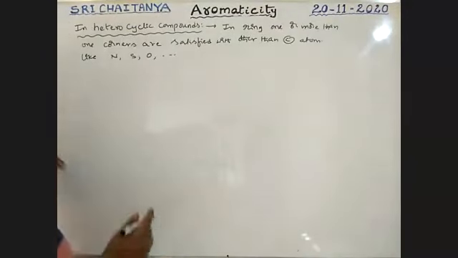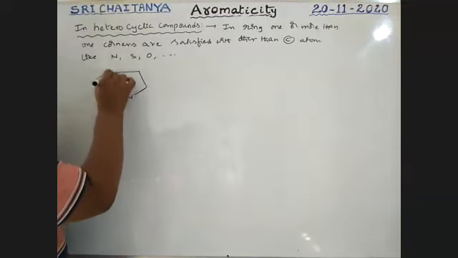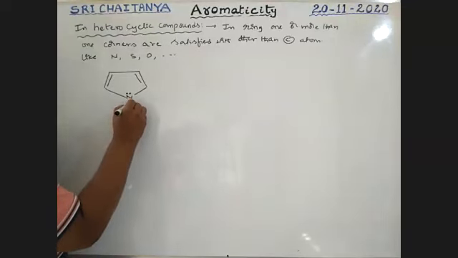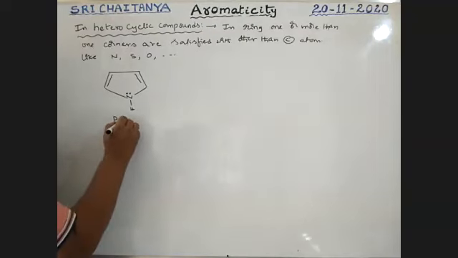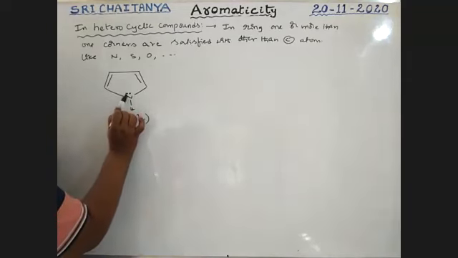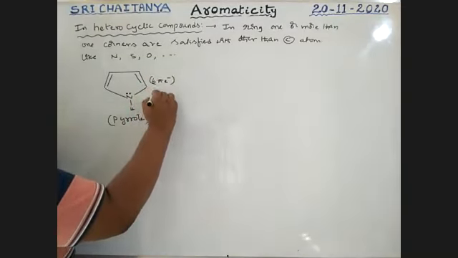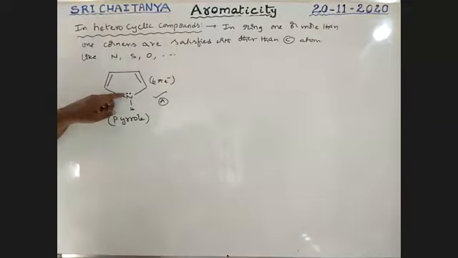See here, boys, this is nitrogen. One of the carbons is replaced with nitrogen. This nitrogen has a lone pair, and it is bonded with only one hydrogen. This is called pyrrole, a 5-membered ring. Now see here, this lone pair is also included in the resonance. So overall there are 6 pi electrons. Therefore, it is aromatic. Pyrrole is aromatic.